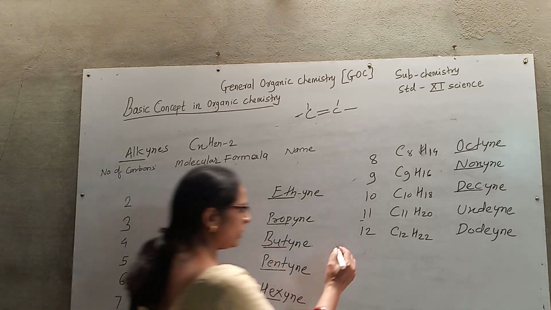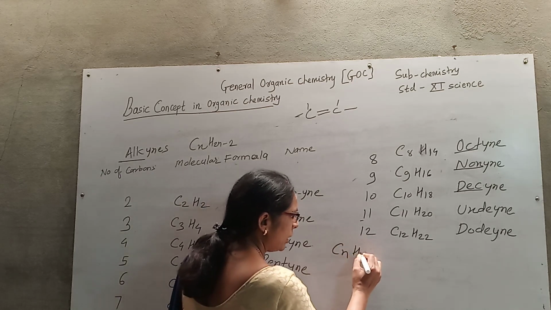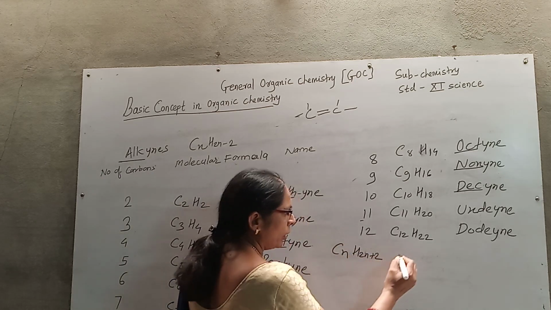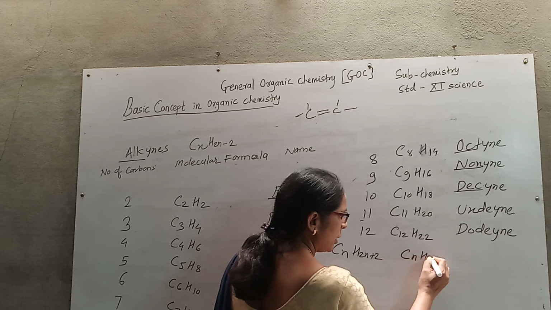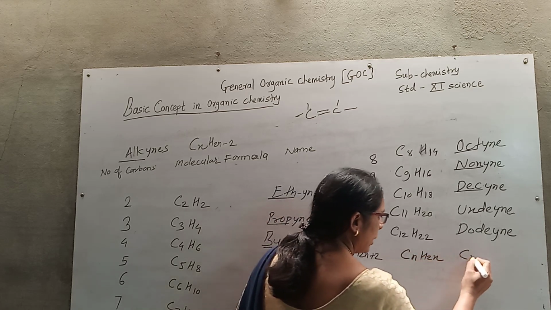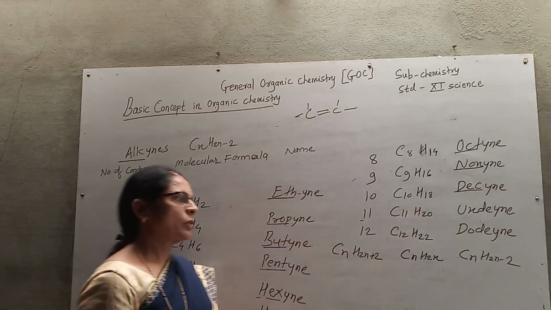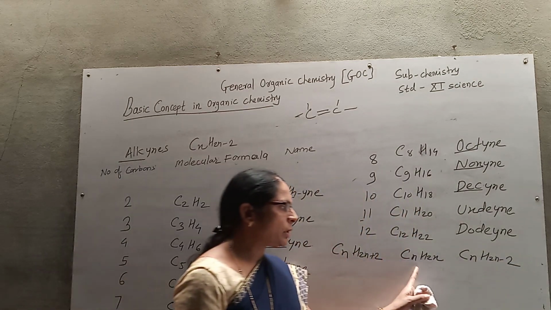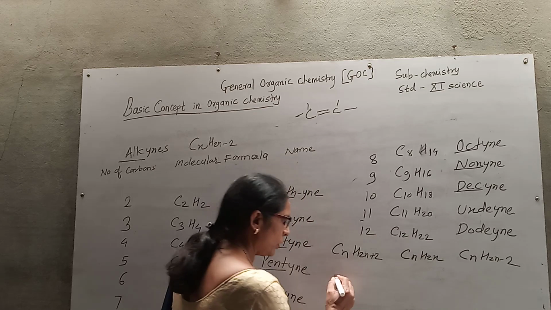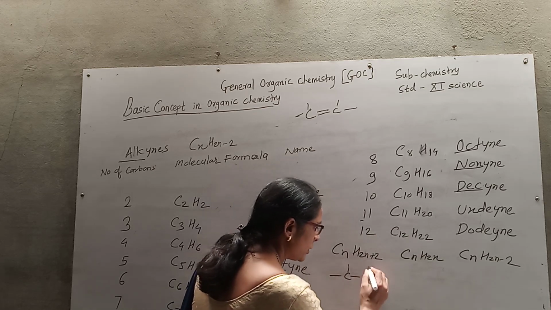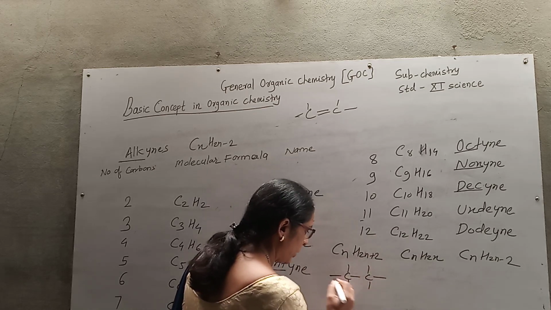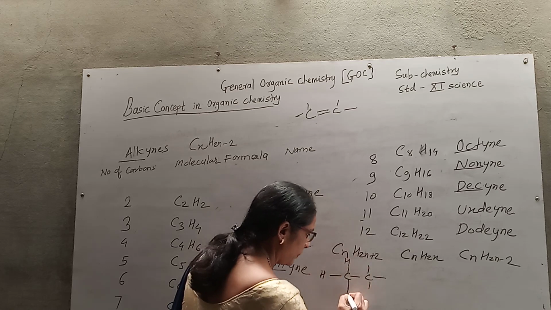One thing you should understand: alkanes CnH2n+2, alkene CnH2n and alkyne CnH2n-2. So in this way, 2 hydrogens go on decreasing. Alkane has a carbon-carbon single bond. Suppose I consider the example of ethane.